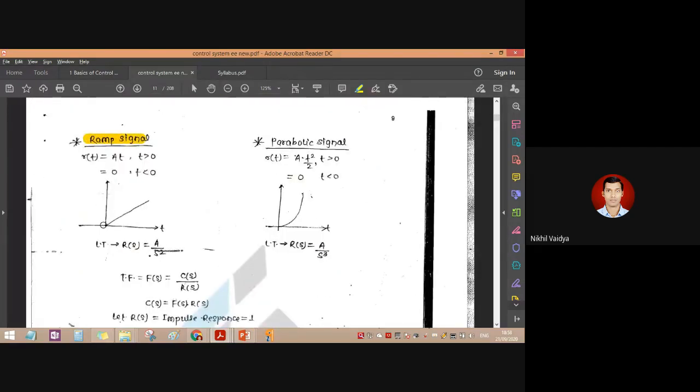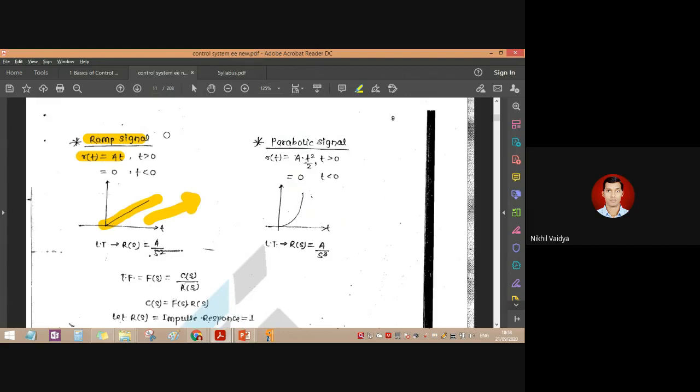Okay, ramp indicates the ramp slightly inclined. So R of t is given by A into t. It is basically changing with time. This particular line, its magnitude is changing with time. That's why it signifies the time domain. So that's why its function is like this: R of t is equal to A into t.